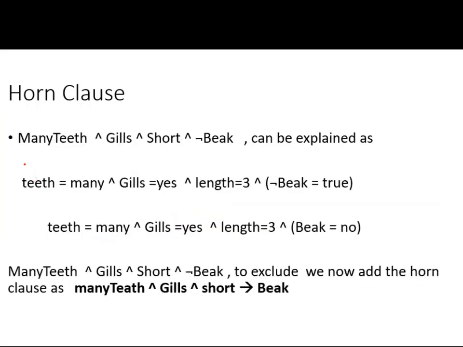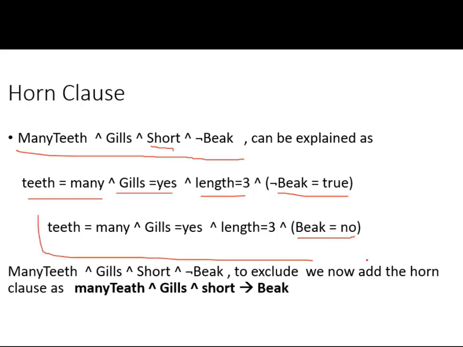Now let's look at a little more terminology. Many teeth and gills and short and not bake can be explained as teeth equal to many, gills equal to yes, length short meaning length equal to 3, and not bake meaning not bake is equal to true, that is bake becomes no. This is how we converted the Boolean features.